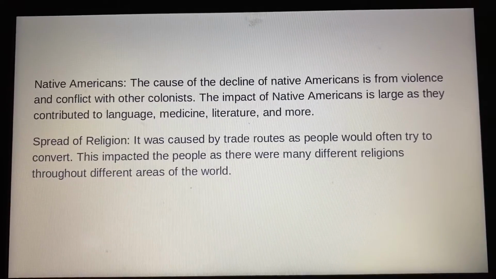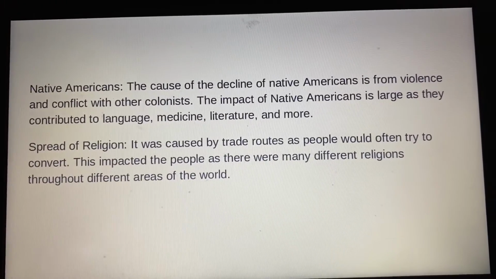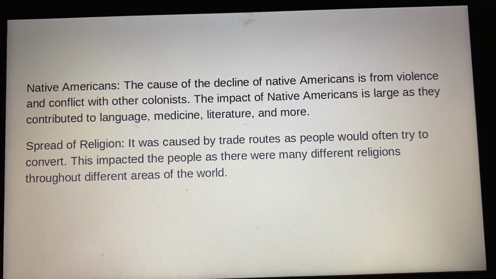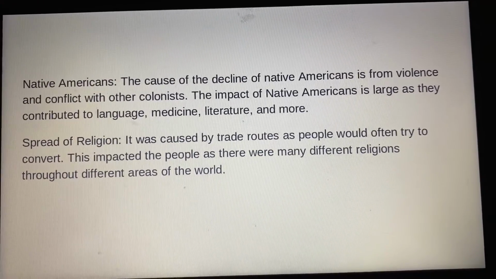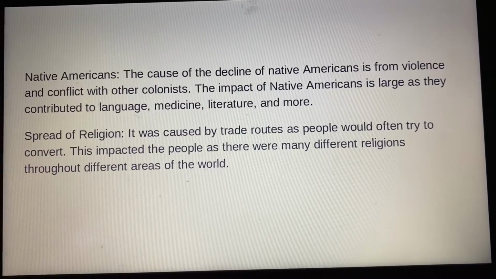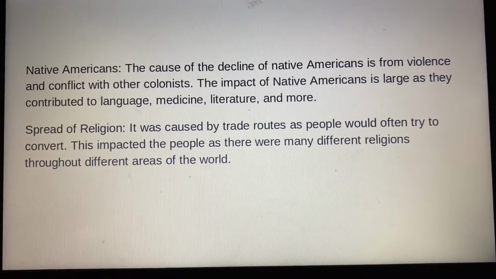Native Americans. The cause of the decline of Native Americans was violence and conflict with colonists. The impact of Native Americans is large as they contributed to language, medicine, literature, and more.